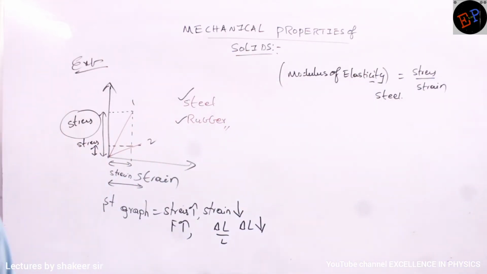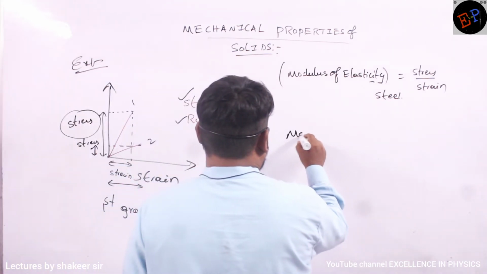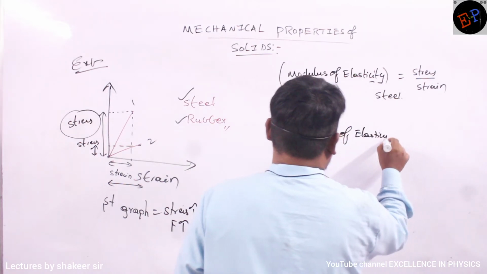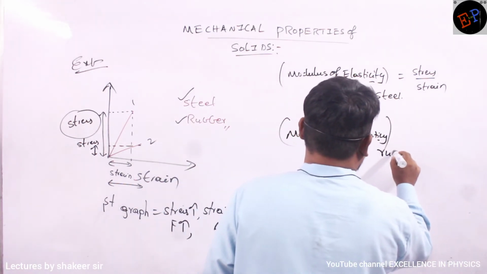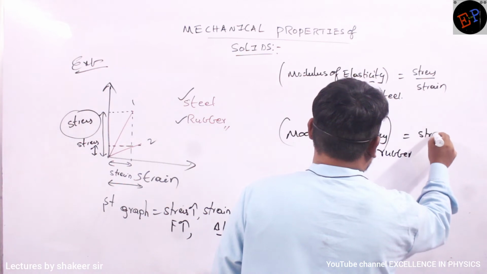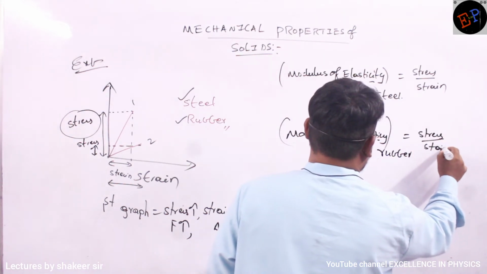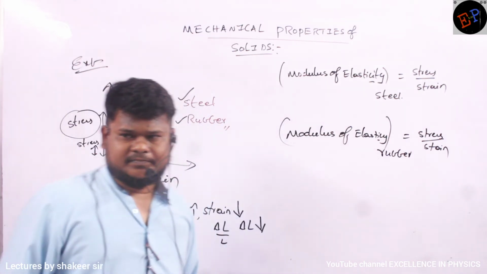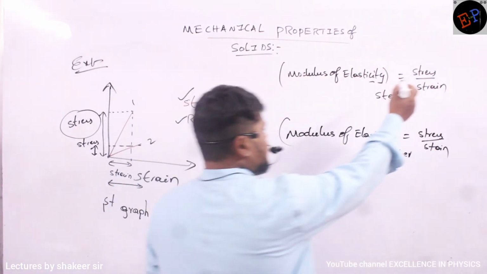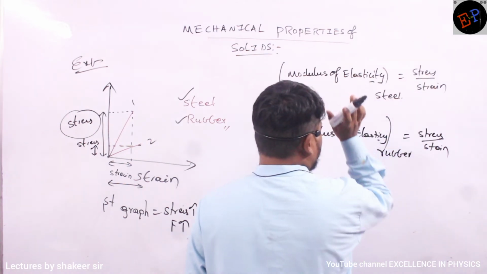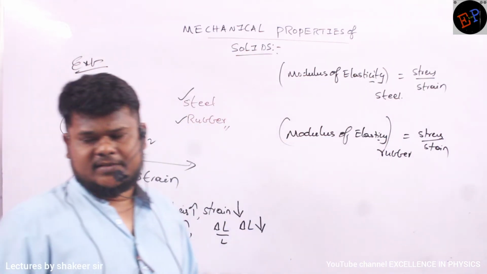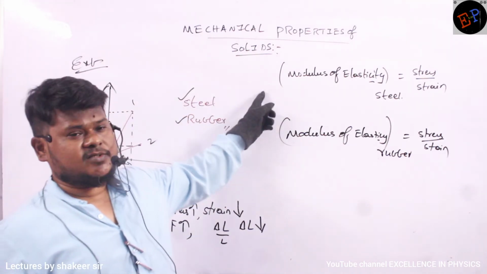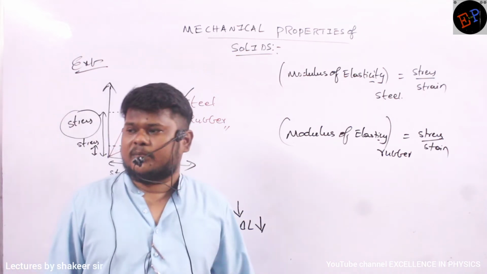And the modulus of elasticity of rubber is also stress by strain. Are you able to understand? Out of these two moduli, which one is greater, for steel or for rubber? Steel, because stress is very large, strain is very less. So the modulus of elasticity of steel is very large when compared to that of rubber. That is why we say steel is more elastic when compared to rubber.